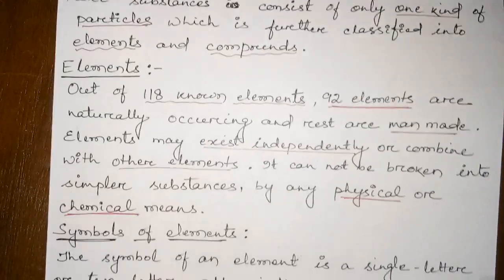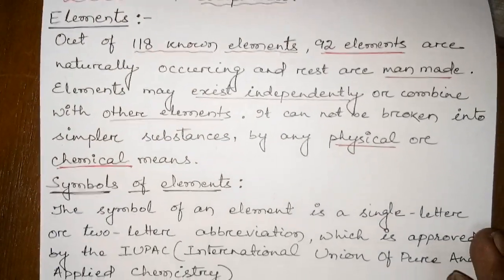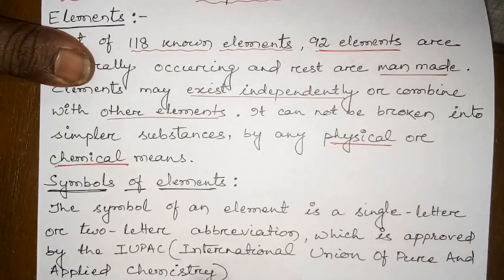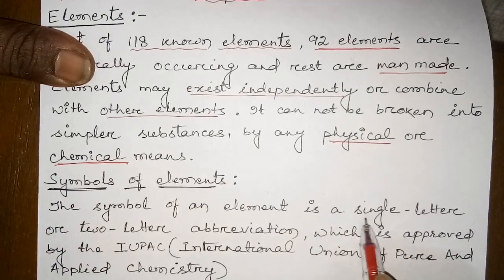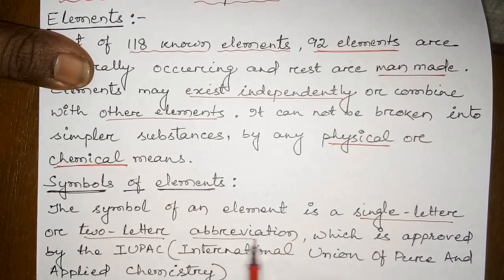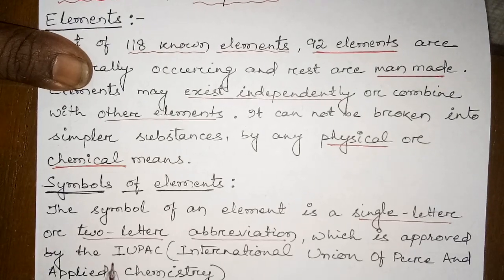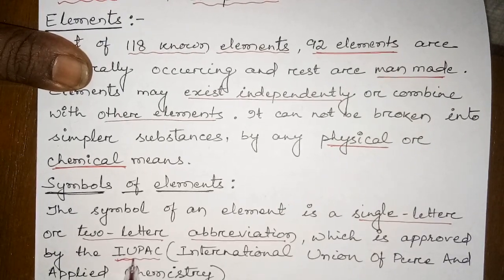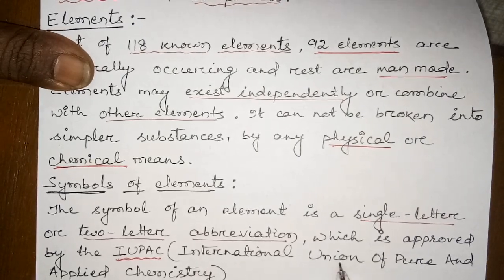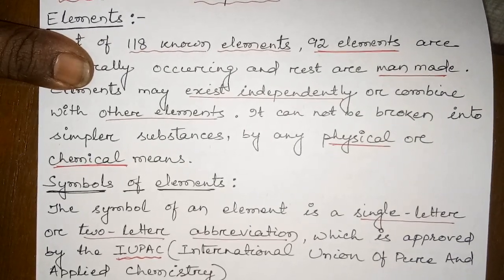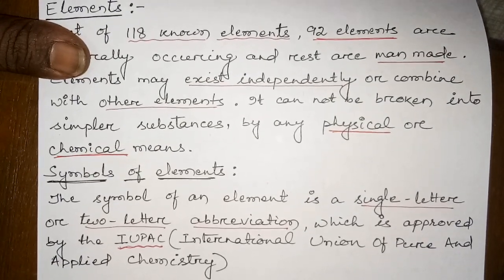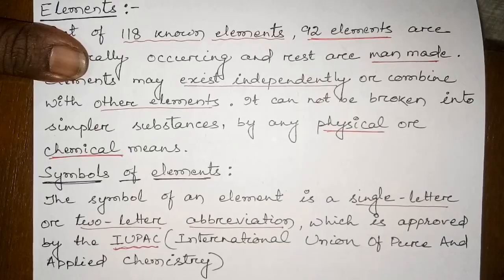What is the symbol of an element? The symbol of an element, as we discussed in previous chapters also, is a single letter or two letter abbreviation. Clear? Which is approved by IUPAC. It's an organization whose full name is International Union of Pure and Applied Chemistry, who name the elements and give the symbol of the elements.